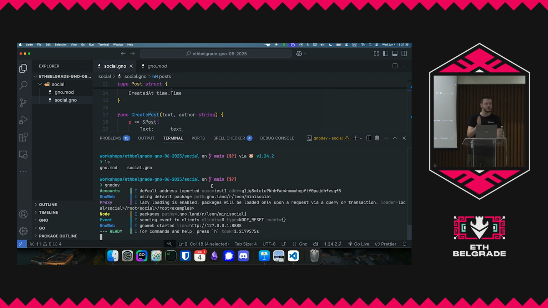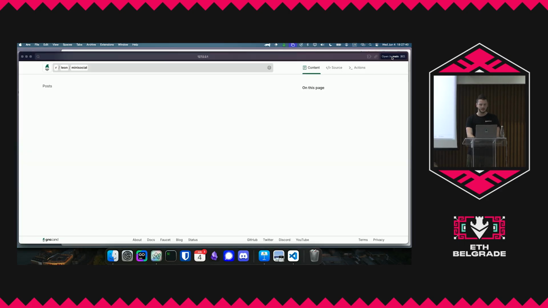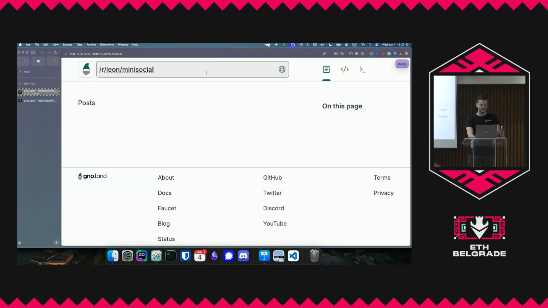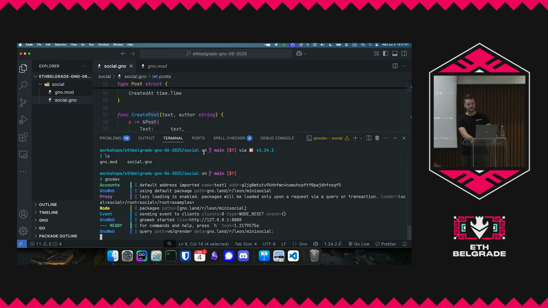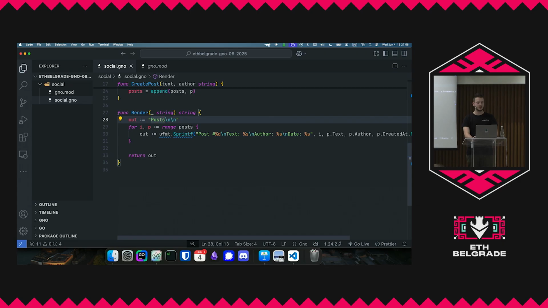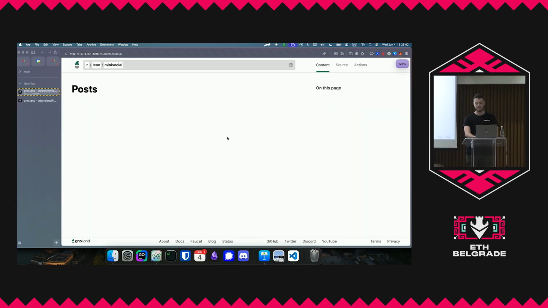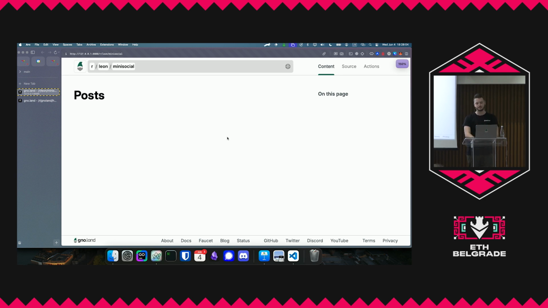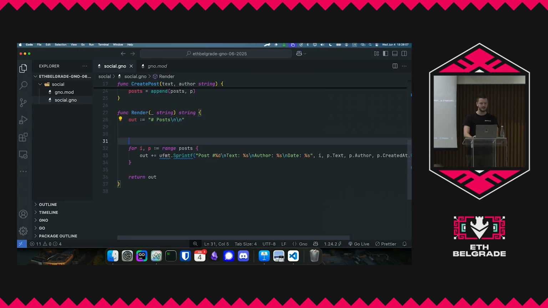And essentially what it does, it's also really cool, it auto-deploys stuff for you. So you can click on this listener here for gnoweb, and you can actually open it. And this is our app. It browsed for our app, and it found this at this location on the local blockchain. So let's make this a little bit nicer. The really cool thing about this is that gno.dev also has a hot reload feature. So what you can do here is you can do a hashtag. And by the way, you might have noticed that this is markdown. So what you're doing is you write markdown, and then it just pops up. So let's say, for example, here, if posts.len equals 0.